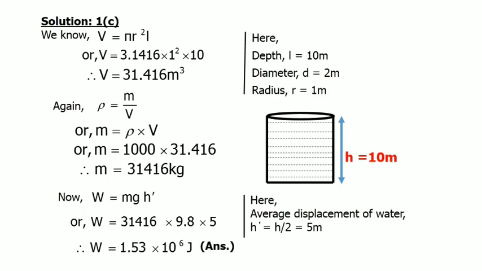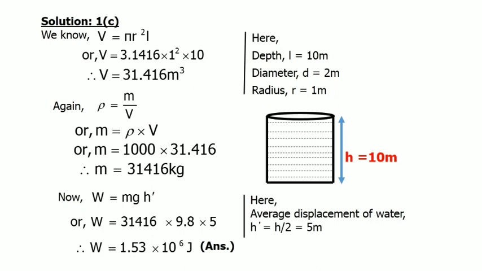The volume will be V equal to 31.416 meter cube. For the calculation of the mass of water, we have to use the formula rho, and we know rho equal to m by v. So we can write m equal to rho into v. Rho is the density, whose value is 1000. Putting the value of density and volume, we can write the mass m equal to 31416 kg.